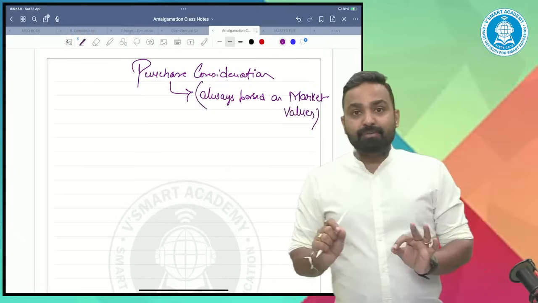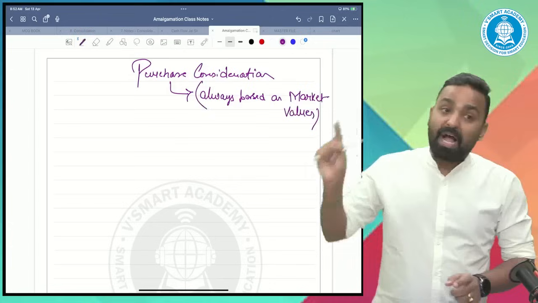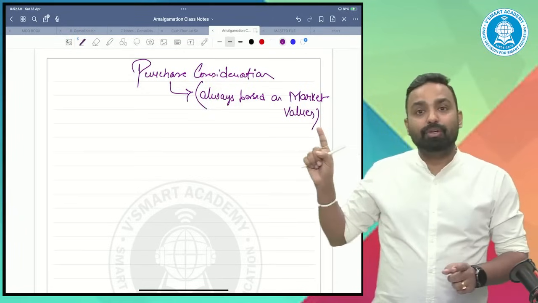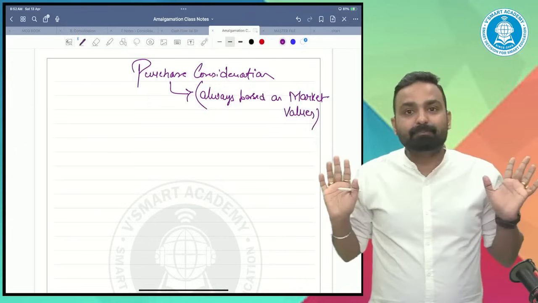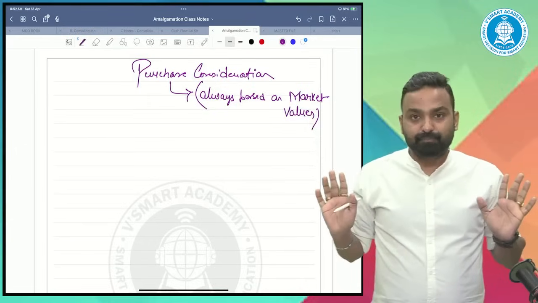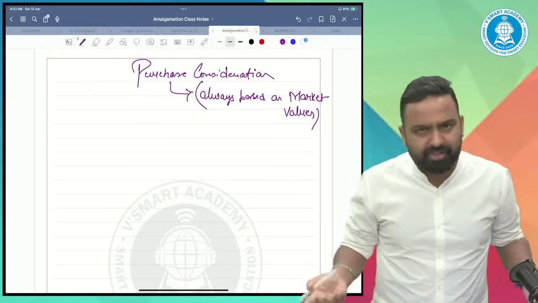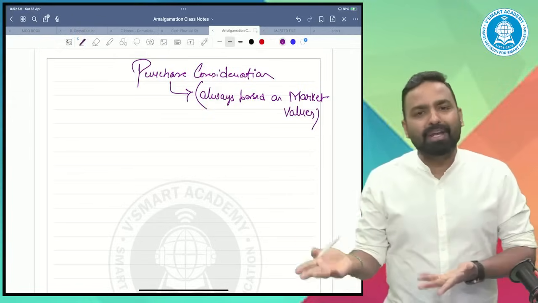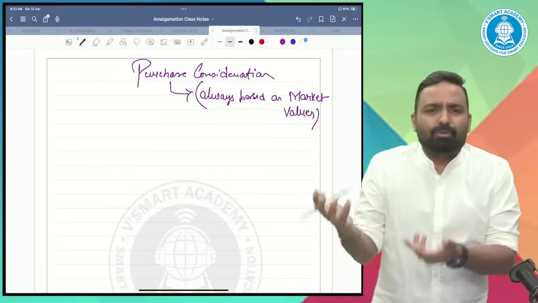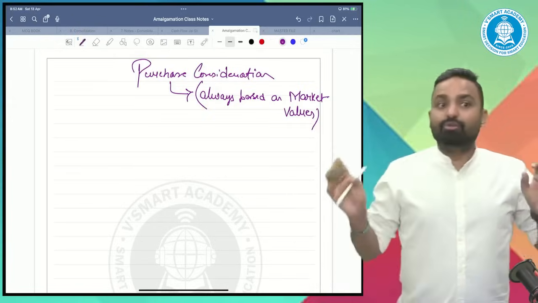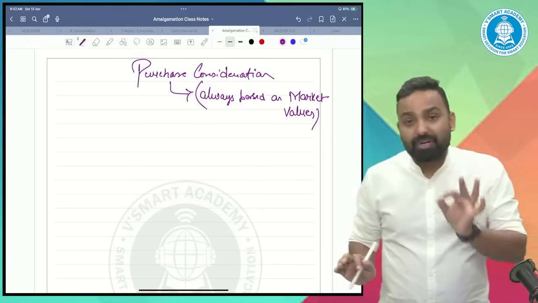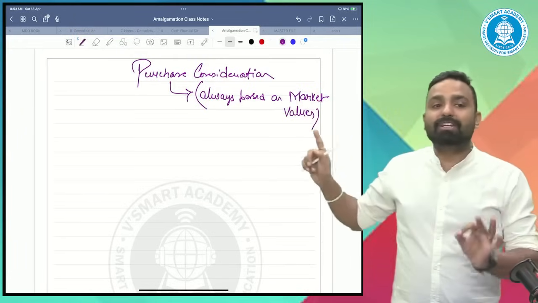If the market values are given in the question, you have to consider such market values for the purpose of PC. But if market values are not given, then you can consider the book values and assume that such book values are the market values only. So the first golden rule of PC: PC is always based on market value.